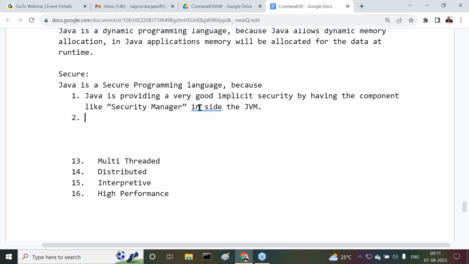Point number one, I'm telling you, observe carefully.